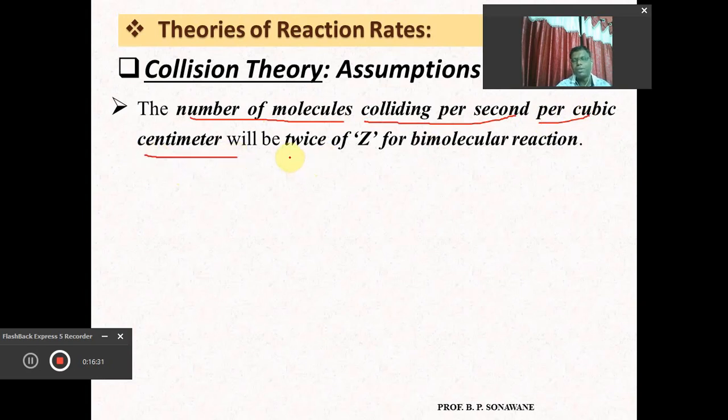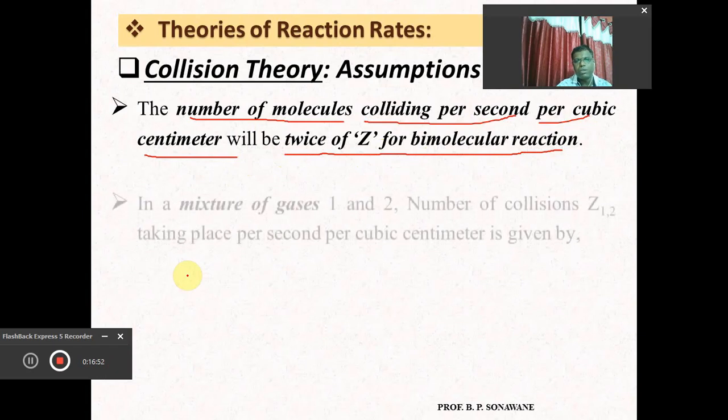It means that for one collision we require two molecules, for two collisions we require four molecules, and that's why the number of molecules colliding per second per cubic centimeter will always be twice Z for a bimolecular reaction. What does bimolecular reaction indicate? It means a reaction involving two molecules.